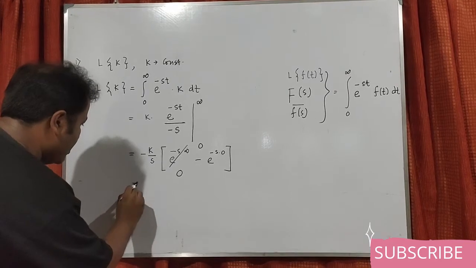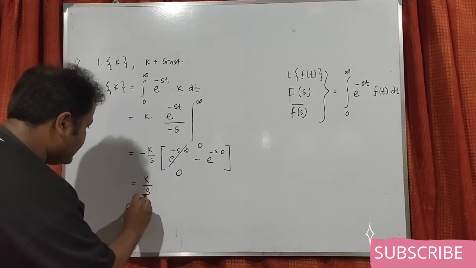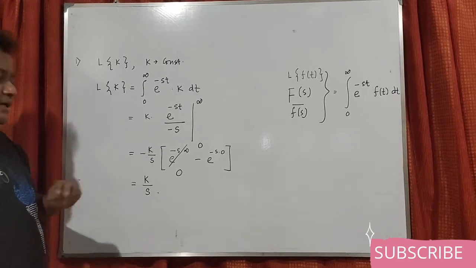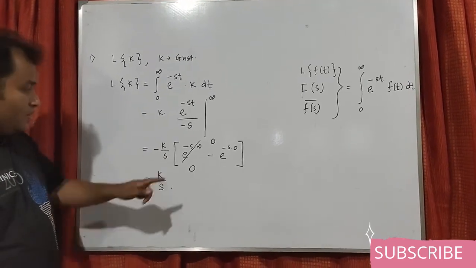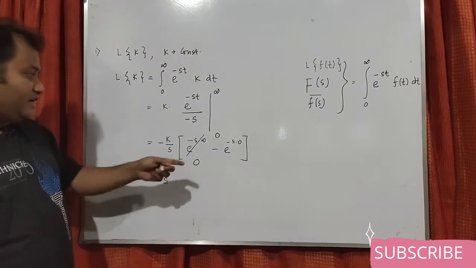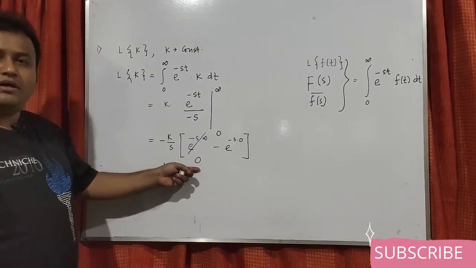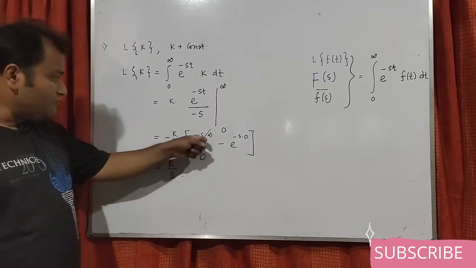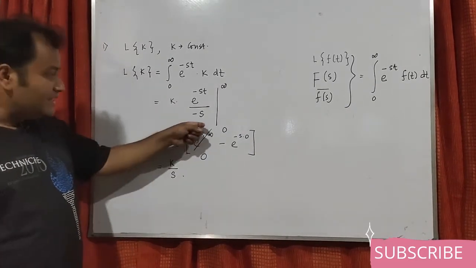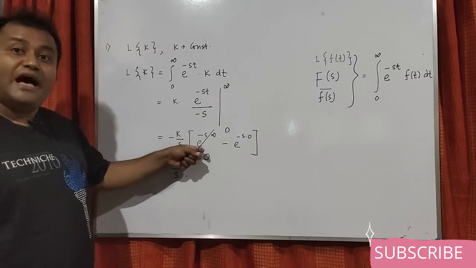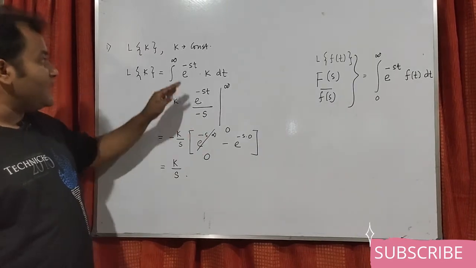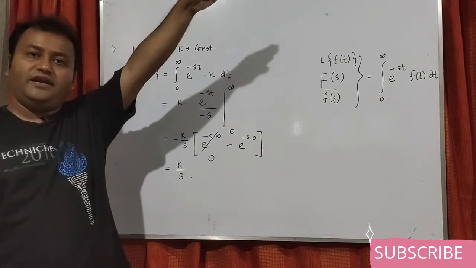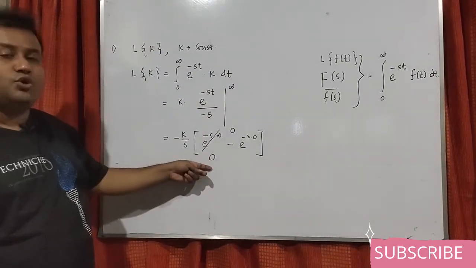So basically we have got k by s. It may look very simple, but there is a catch here. e to the power minus infinity is 0, but if s is negative, then this term will be plus infinity, then we don't get any integration value, the integration will tend to infinity, that is, it will not converge to 0.